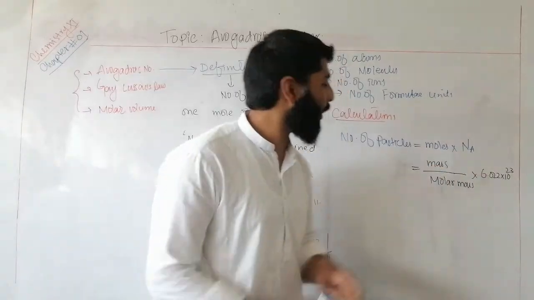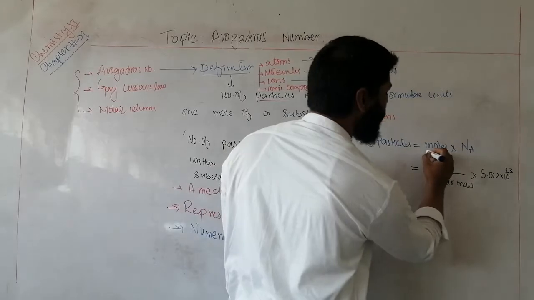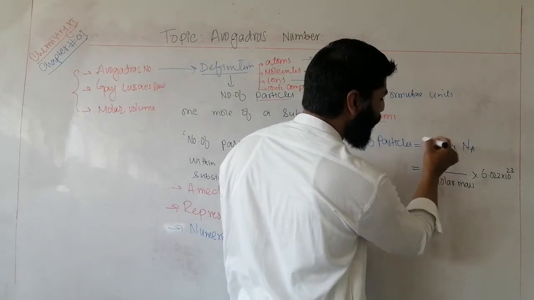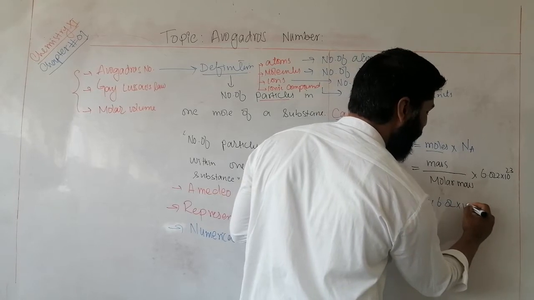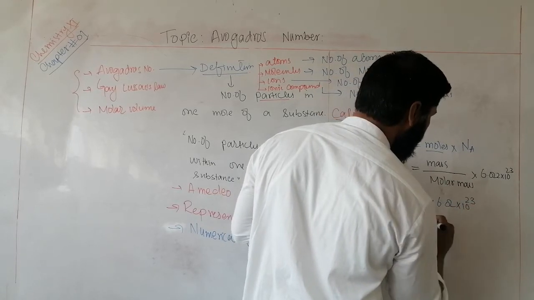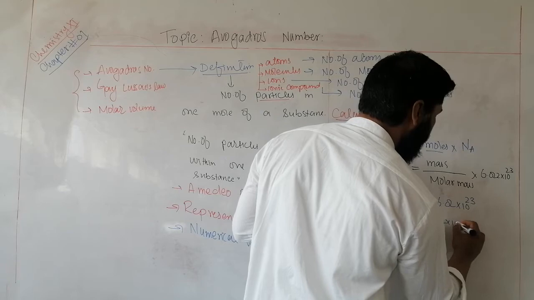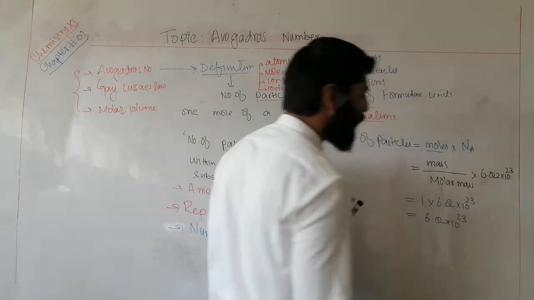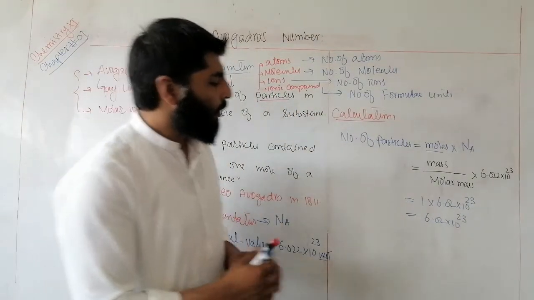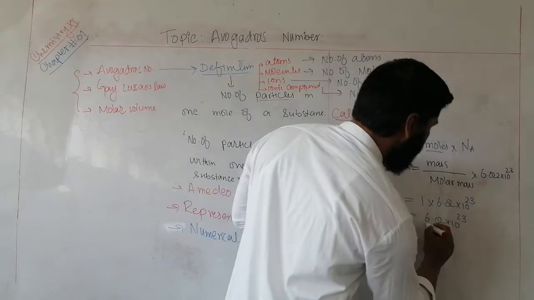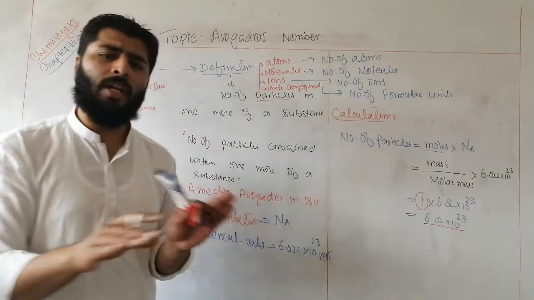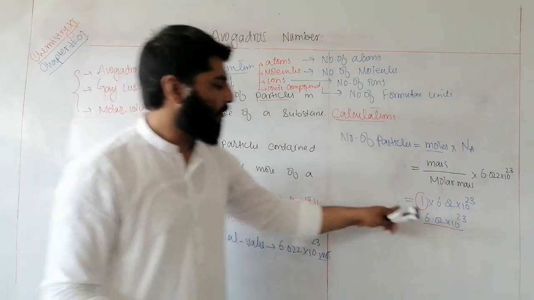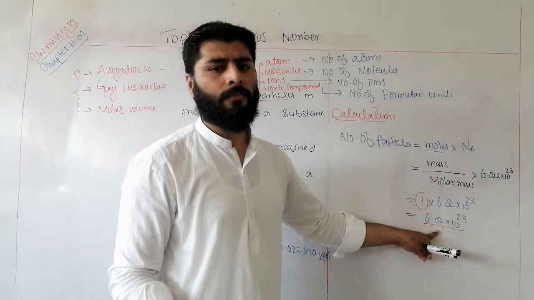Let's suppose we have the number of moles 1, then 1 into 6.02 into 10 raised to the power 23 is equal to 6.02 into 10 raised to the power 23. Now, look here. These are the particles for 1 mole. It means if you have 1 mole of each and every substance, the value will be this one.